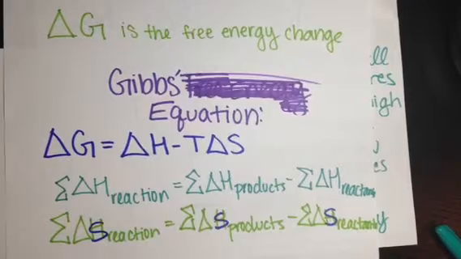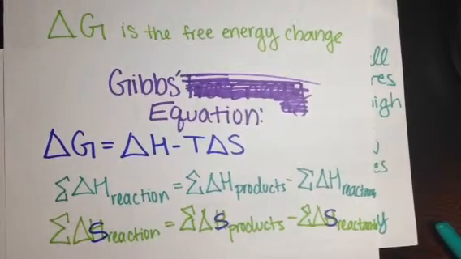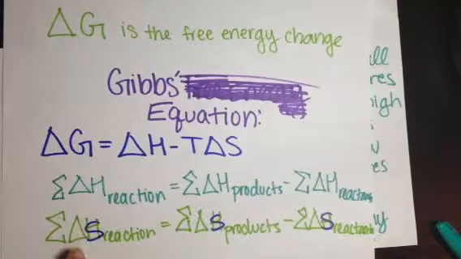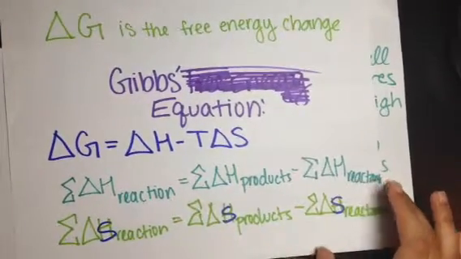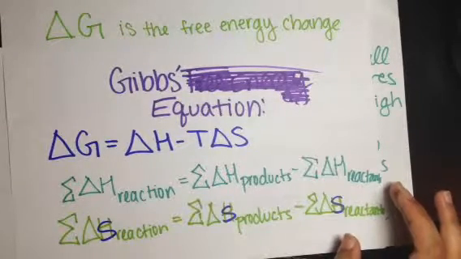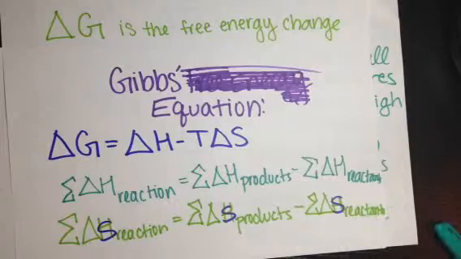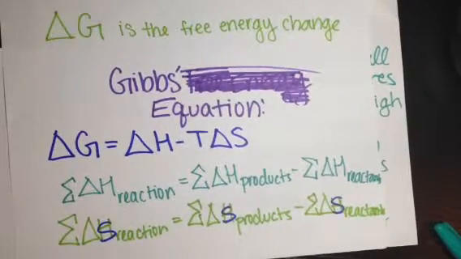I've laid out the formulas for delta H and delta S here again. Delta H of the reaction equals delta H of the products minus delta H of the reactants, whereas delta S of the reaction equals delta S of the products minus delta S of the reactants.